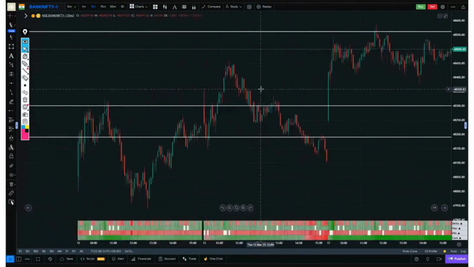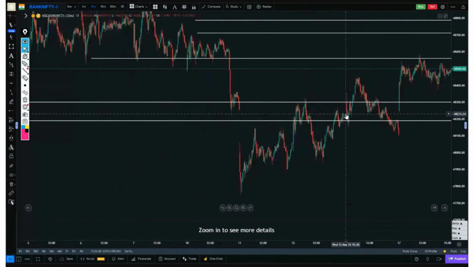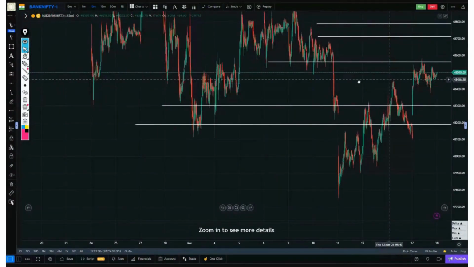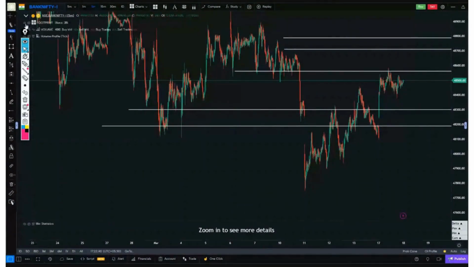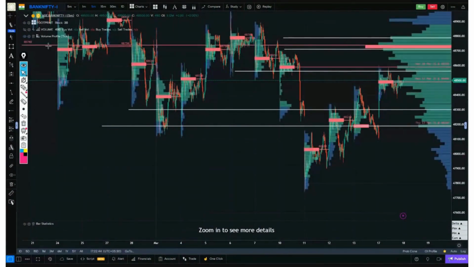Today, let's see what we observed in Bank Nifty. Where was the buyer's confirmation? Where was the seller's confirmation? If you take a little confirmation from the volume profile, these were the resistance zones and volume nodes of Bank Nifty from yesterday. Alright, and this was a major resistance zone.